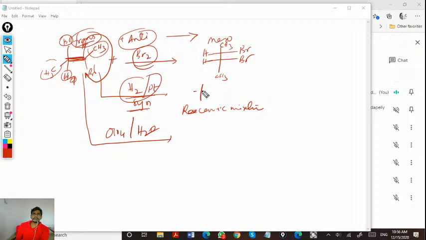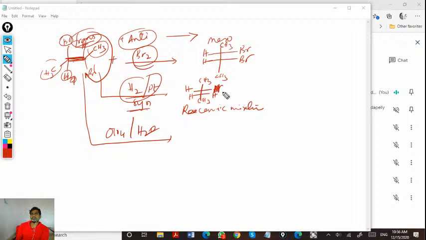So what is a racemic mixture? It is a combination of two products. Here H and H, here also H and H, CH3, CH3. If I write hydrogen on this side or on that side, it is one and the same.